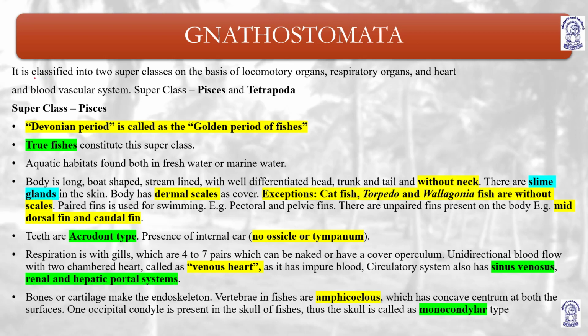So Gnathostomata is classified into two superclasses, on the basis of locomotory organs, respiratory organs and heart.